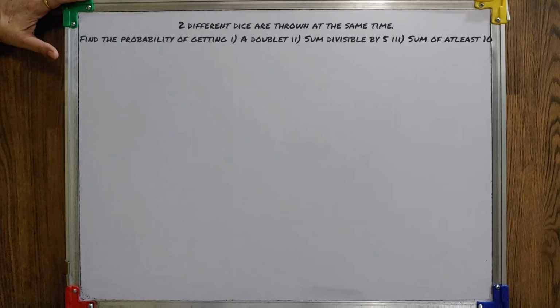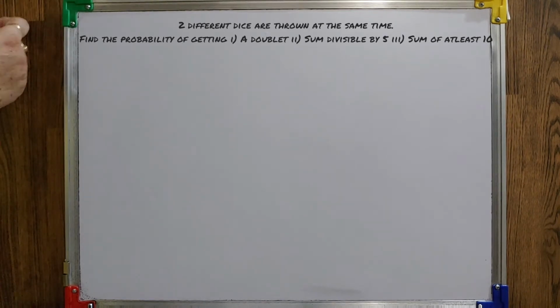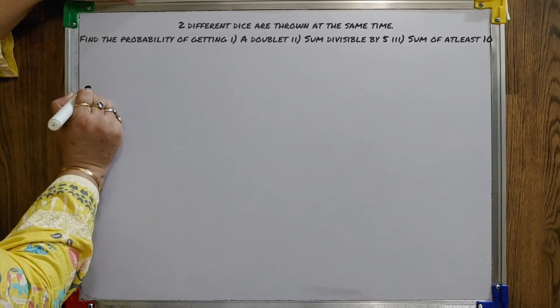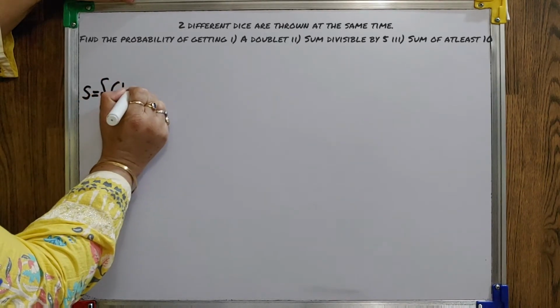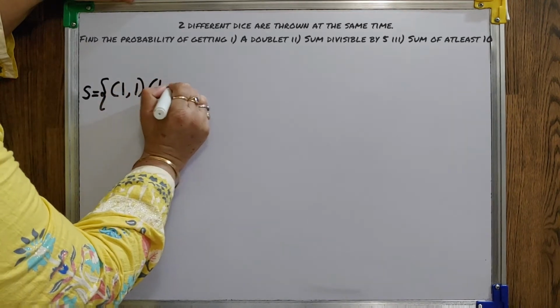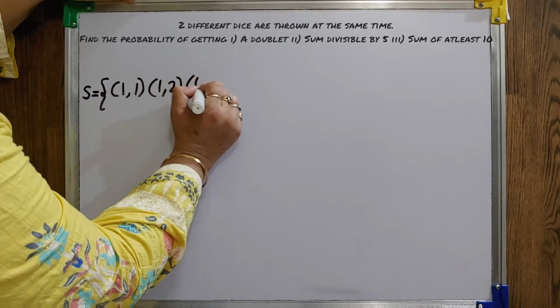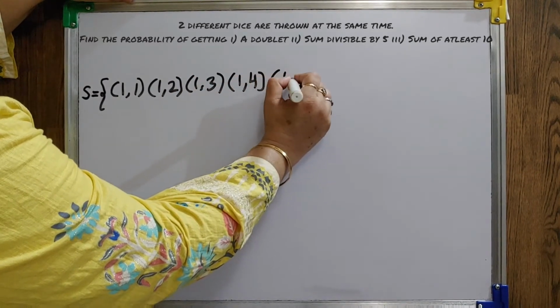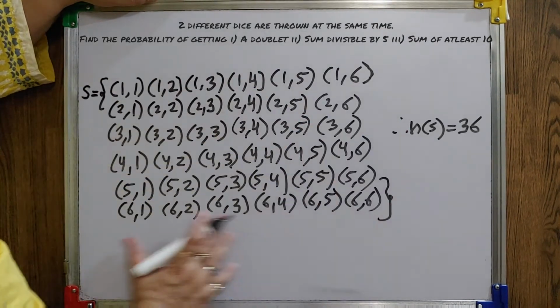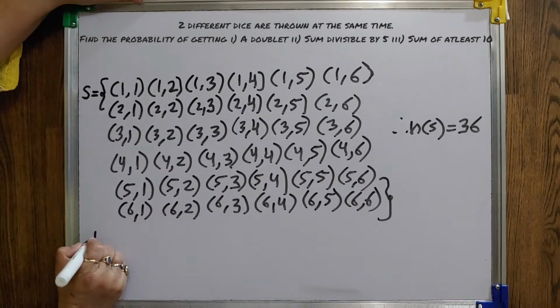Now, 2 dice sum. 2 different dice are thrown at the same time. Find the probability of getting a doublet, sum divisible by 5, sum of at least 10. Now, when 2 dice are thrown, the sample space, if first die I am keeping at 1, then there are 6 possibilities, 6 outcomes. Now, there are these 36 possible outcomes.